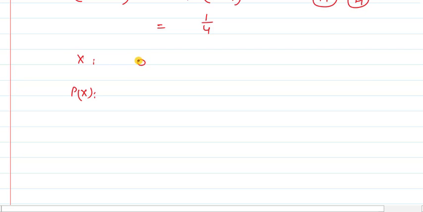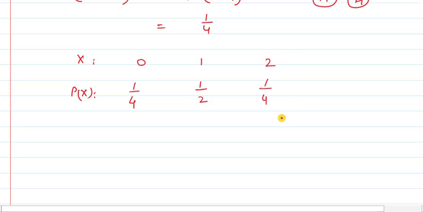In this case, we have random variables 0, 1 and 2, and the probabilities are, for 0 it is 1 by 4, for 1 it is 1 by 2, and for 2 we get 1 by 4. So this is the probability distribution table, and if in any question it is asked to find the probability distribution for the given experiment, then we need to do all these steps.